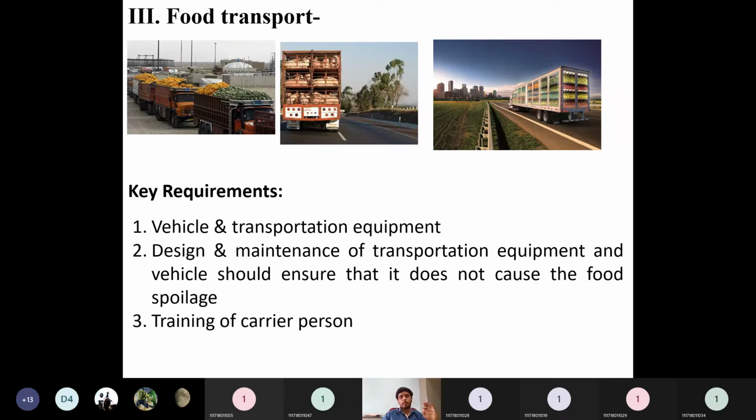Without storing the food properly, the attack from the microorganisms or the attack from the environment will be very high. When there is an attack from the environment or the microorganisms, the spoilage of the food will be very likely. So there is no need for processing or storage when there is no proper transport, because